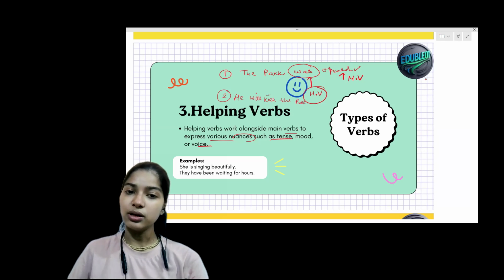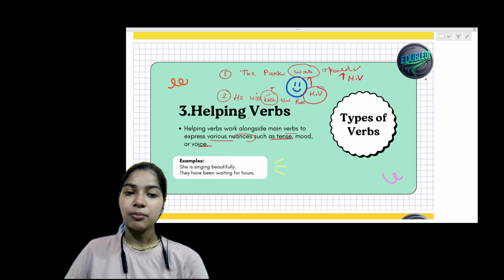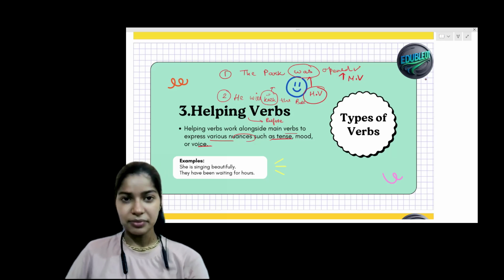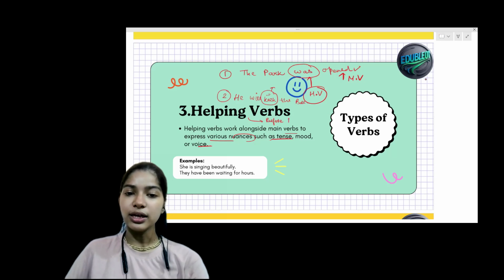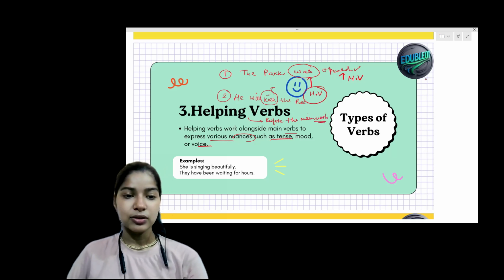So here, what is the main verb? It is kick because it is showing an action. And helping verbs always come before the main verb. So it is very easy to identify a helping verb if we already know what the main verb is. Let's see. She is singing beautifully. Here singing is the main verb, so is is the helping verb over here.